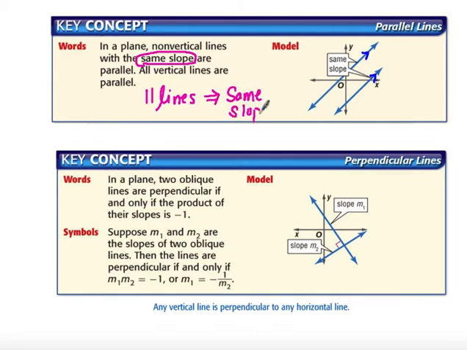Now, what you also need to understand is that they'll always have a different y-intercept, because if their y-intercepts are the same, then they would fall on the same line. So parallel lines equals the same slope.